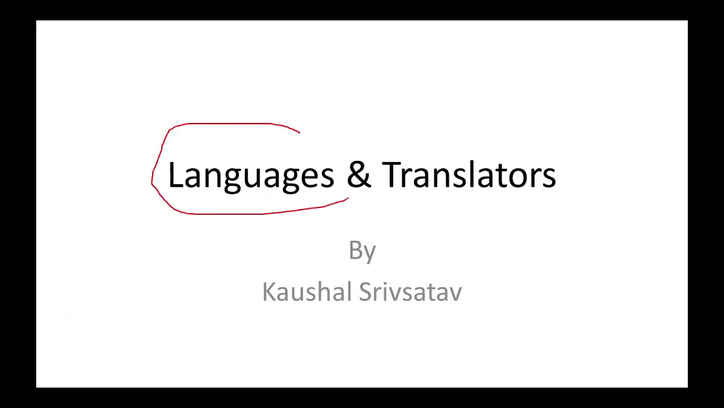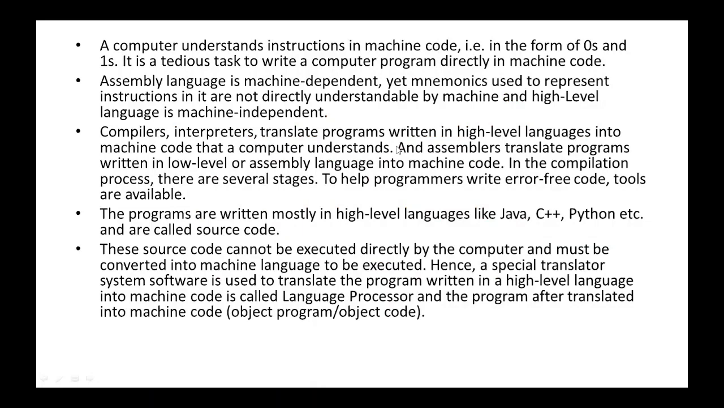Clear? We have to discuss languages and translators of computer in this chapter. In this sequence, you already know the computer cannot understand a language which we interpret, like which we are discussing. Suppose we are discussing in Hindi, English, German, French, whatever language we are using, the computer cannot understand it, as it is a machine. It only understands machine code, which is in the form of 0 and 1.